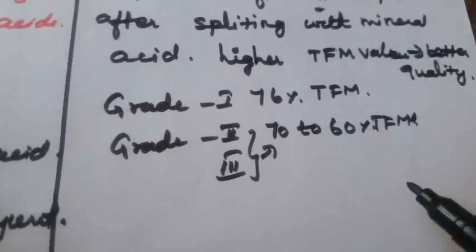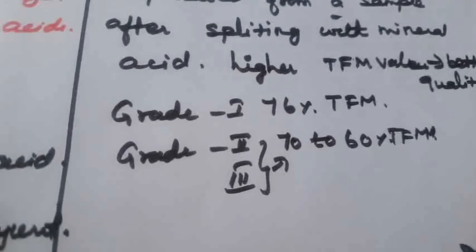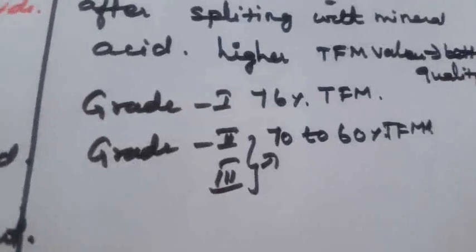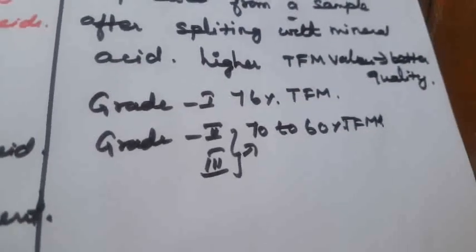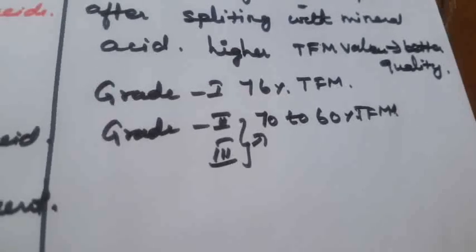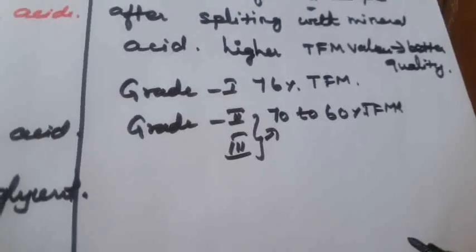Here the other quality parameters, the lather, moisture content, mucinous matter and insoluble matter in alcohol, are also included along with the total fatty matter. Next, what is the cleansing action of soap? How can soap clean the dirty things from the cloth?